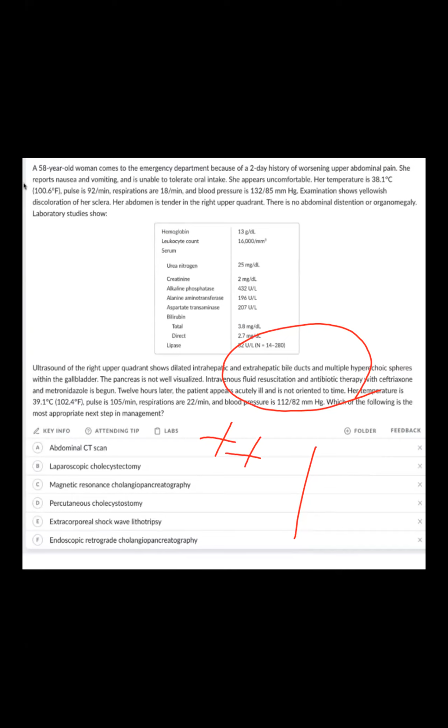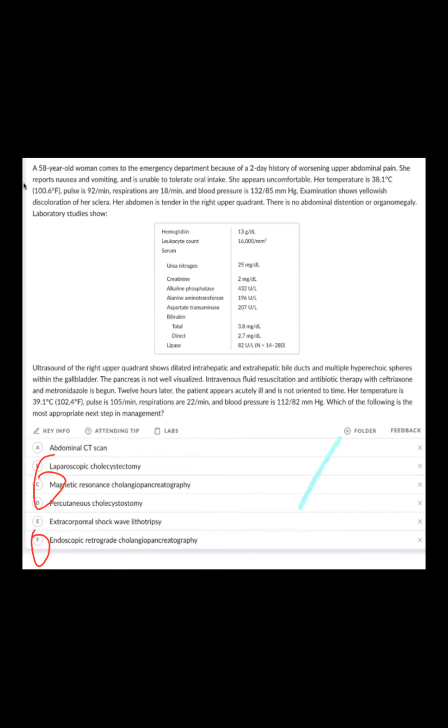No, I will not add MRCP in my option. Percutaneous option D is also excluded. Option E is also excluded, and option F and option C are on my list.